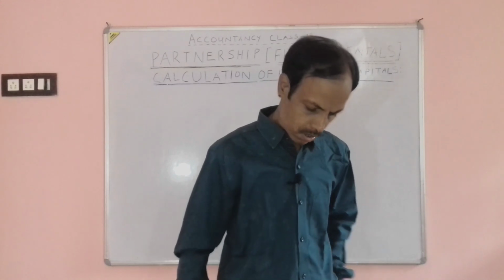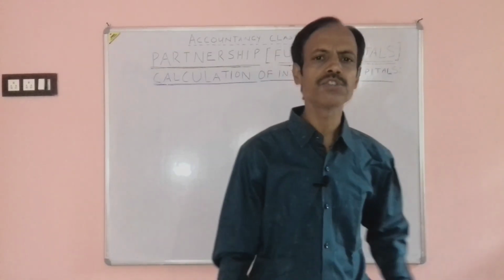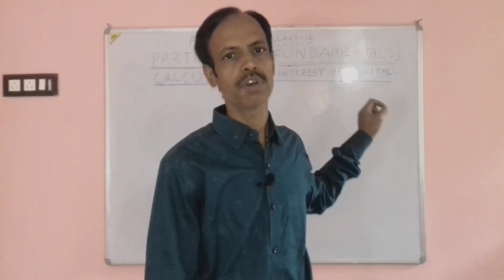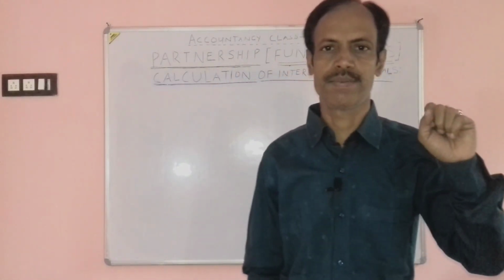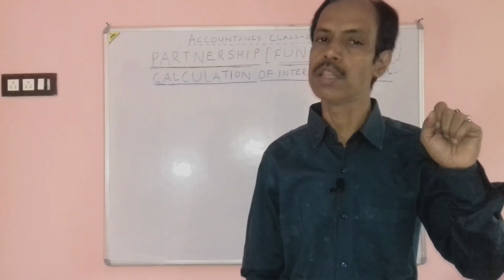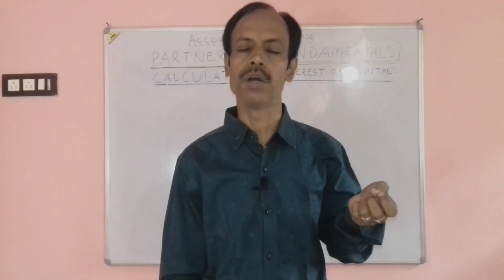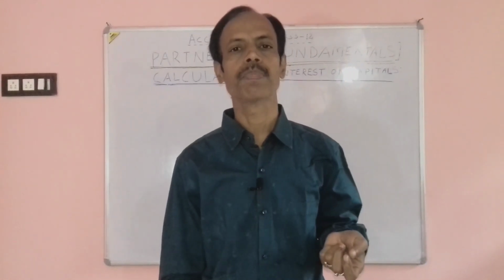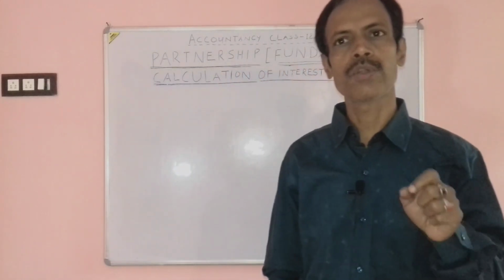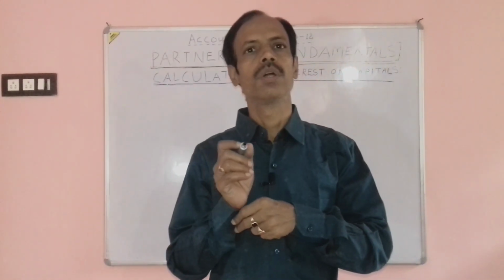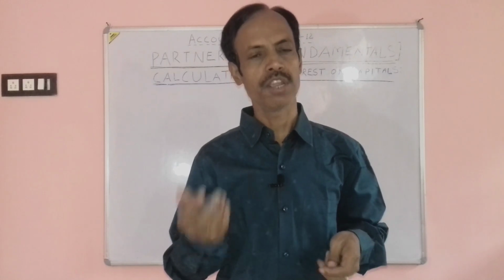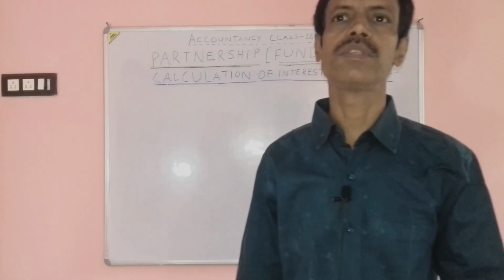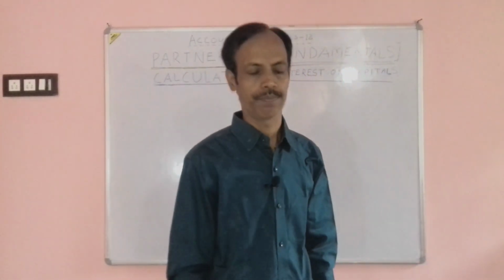But partners may contribute capital in the firm on different dates, in the beginning of the year, on 1st April, in the mid of the year, any time. Then interest on capital is calculated for 12 months, 6 months, 3 months, and the total is payable to that partner.